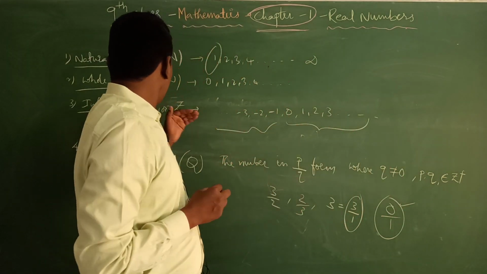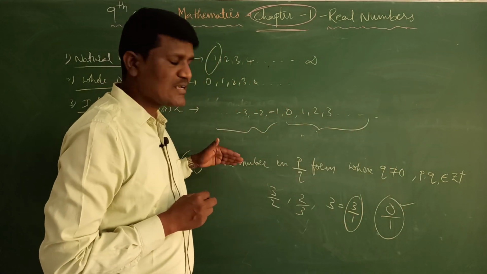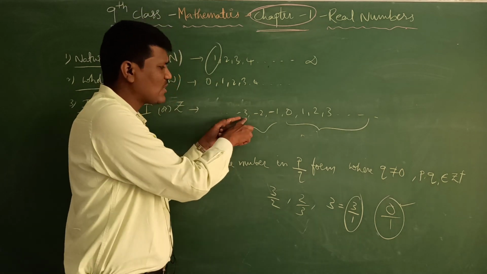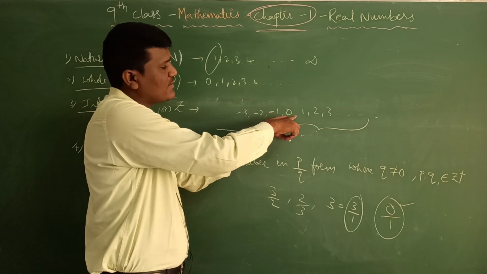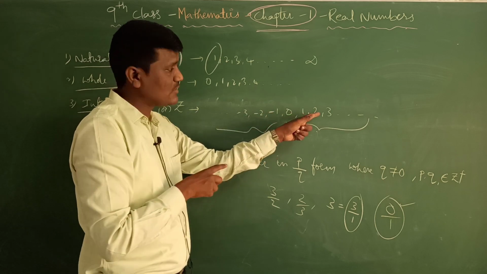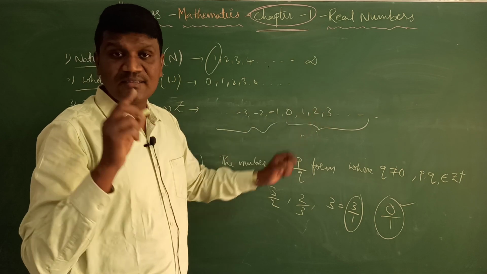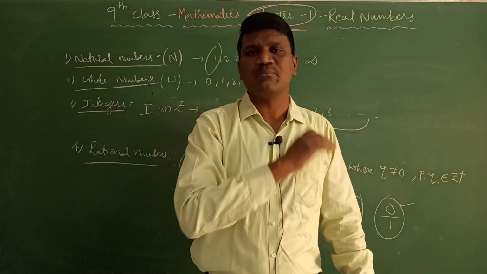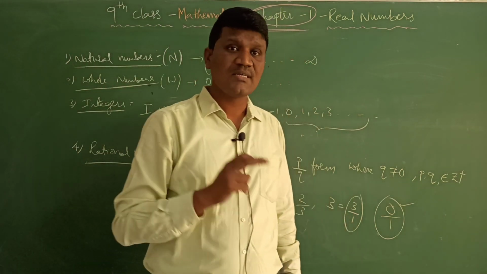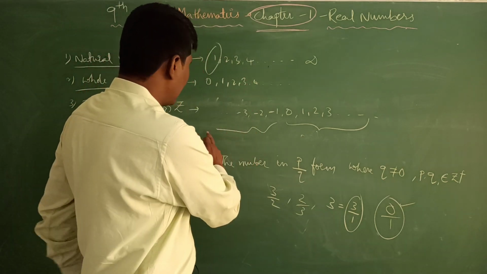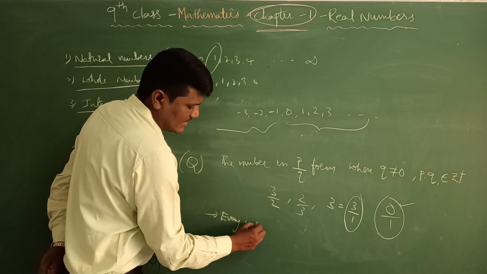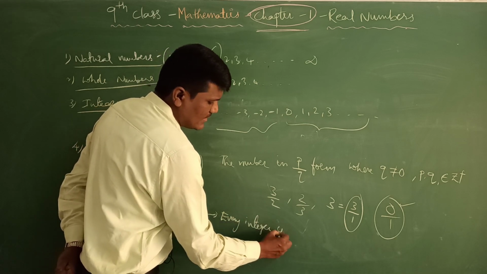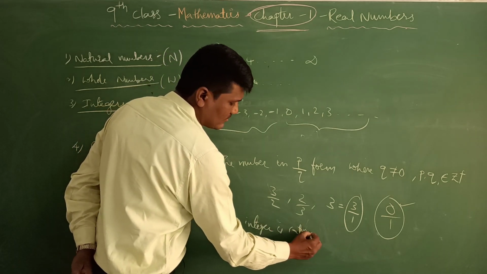That means every integer is a rational number. Minus 3 I can write as minus 3 by 1, minus 2 by 1, minus 1 by 1, 0 by 1, 1 by 1, 2 by 1, 3 by 1. That means every integer is a rational number. Okay students, so every integer is a rational number. You can write here, every integer is a rational number.